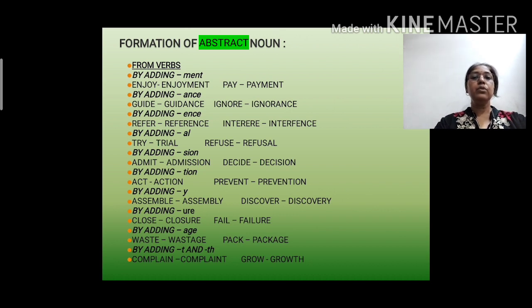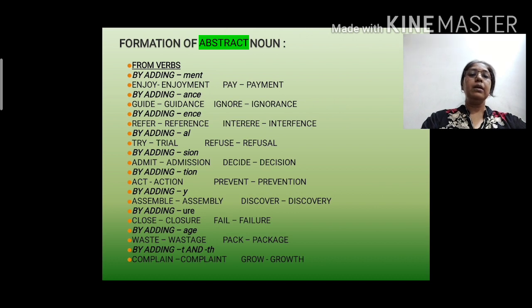Now formation of abstract noun from verbs. How can we form the abstract noun from the verbs? First is by adding ment. Let's see the example. Enjoy, enjoyment, pay, payment. Second one, by adding ance: guide, guidance, ignore, ignorance. Third one, by adding ence: refer, reference, interfere, interference.